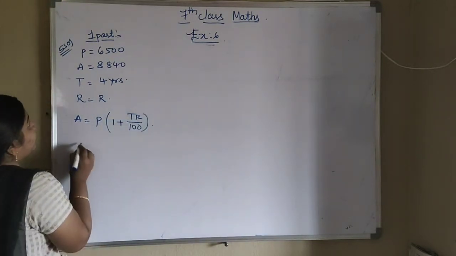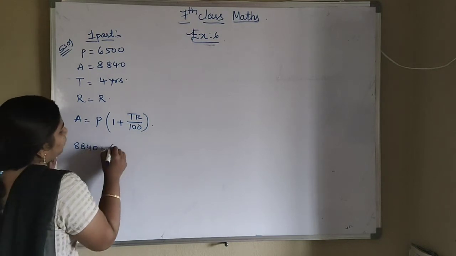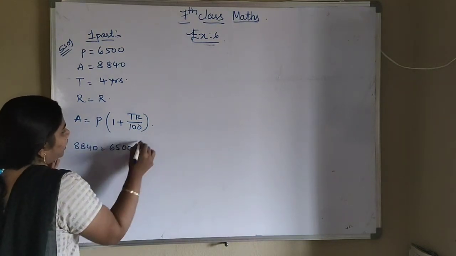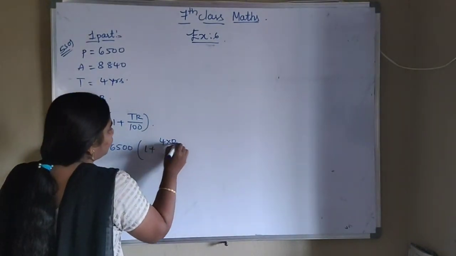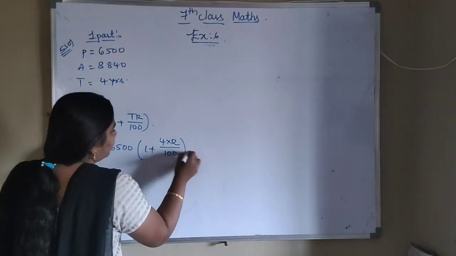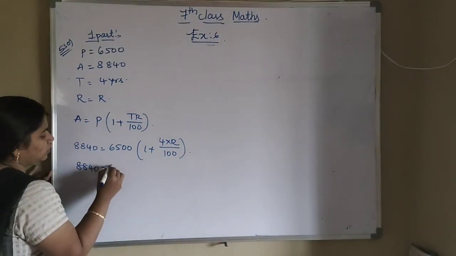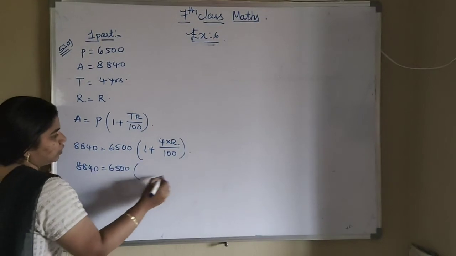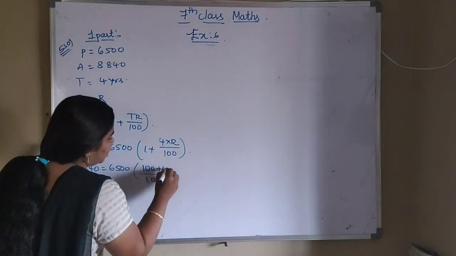The amount value we know is 8,840. The principal value also we know is 6,500. 1 plus time, which is 4 years, rate of interest we don't know, by 100. Now I take the LCM, which is 100. That means here 100 plus 4R.